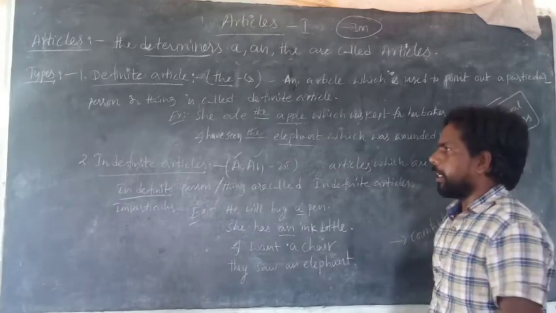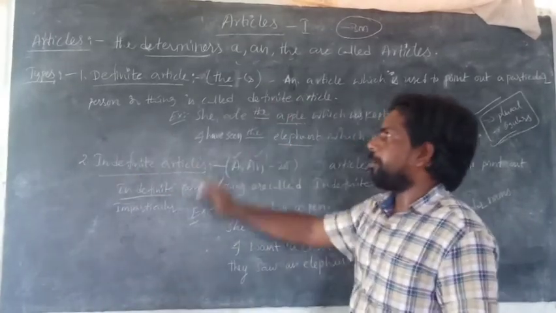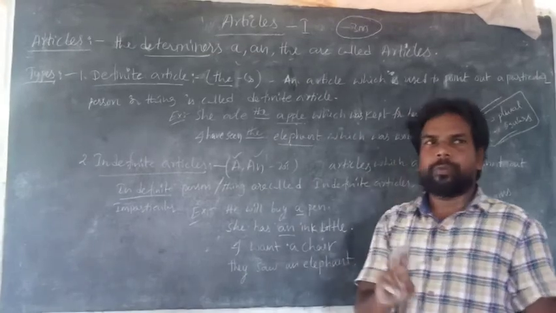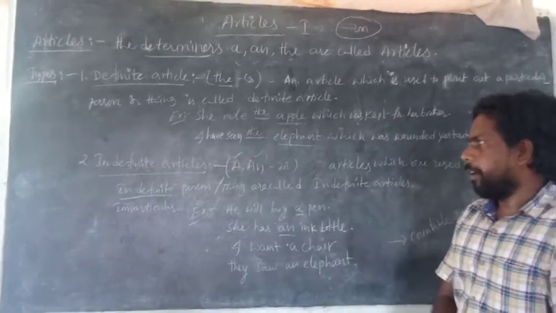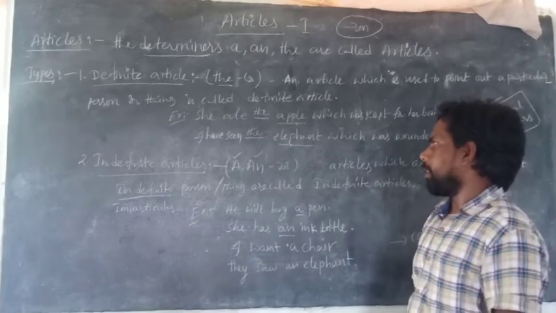The next type is the indefinite article. It is the opposite of the definite article. Indefinite articles are two, a and an. Both mean only one, that is oka in Telugu.